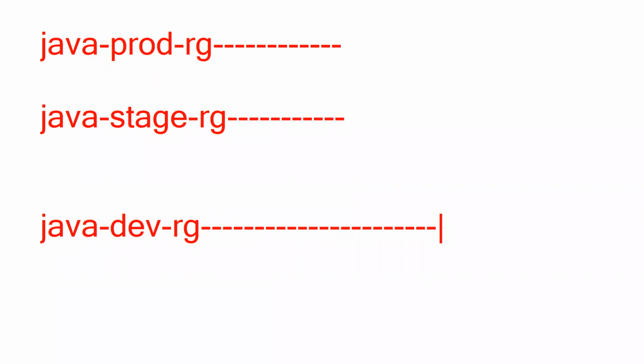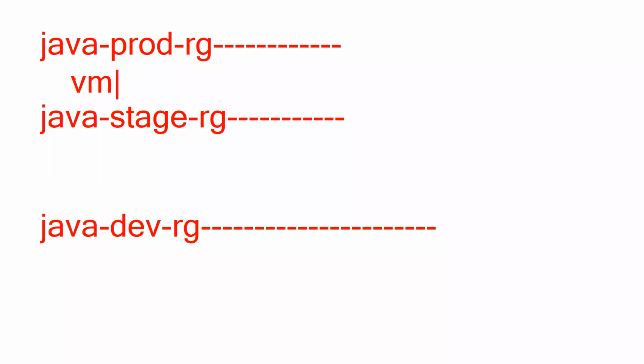I said, one subscription, we can have n number of resource groups. This is the best practice which they will follow. If it is a small or medium project, we don't want to maintain this many resource groups, so they will maintain the naming conventions resource wise.